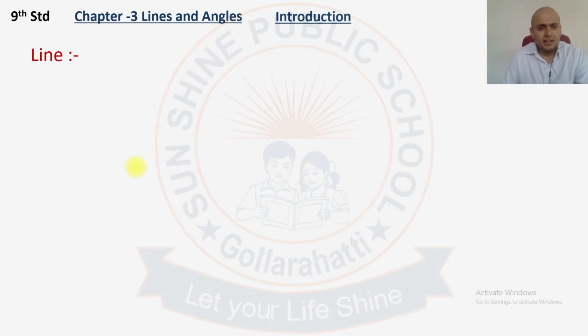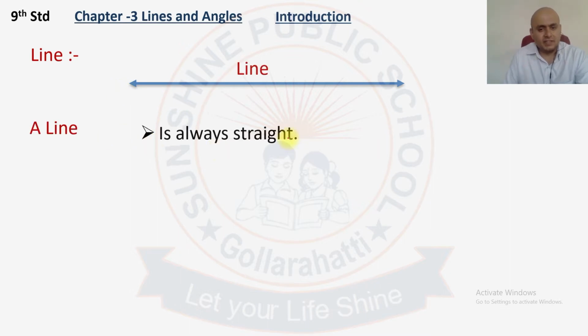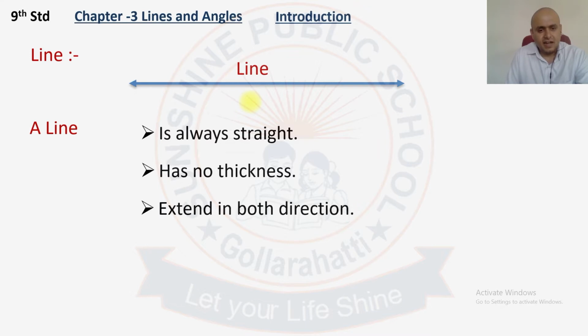Let us see line. A line is a straight line and it can be extended at two sides. Both the sides it can be extended and it has no end points. A line is always straight and it has no thickness. A line has no thickness and is extended in both directions. It can be extended in both the directions.